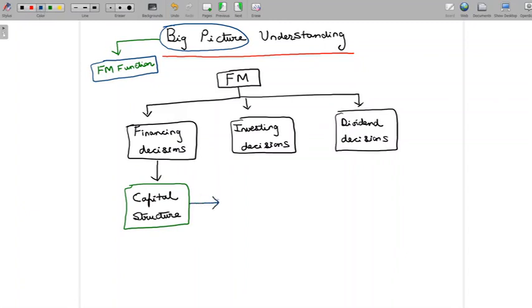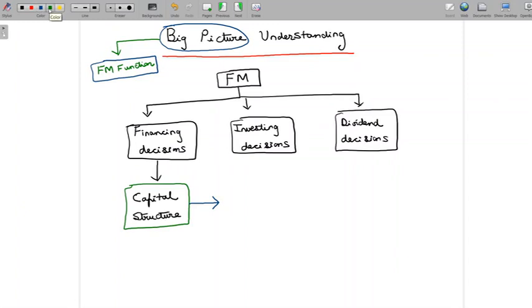Now, in most topics that we have discussed all along, we have always seen that there is a bigger question that we try to answer. So, for instance, in the topic dividend decisions, the main question that we had to answer was, should a company declare dividend or not? Or if it decides to declare dividend, how much of dividend should it declare? So basically, this was the question that we sought an answer to. So now, in capital structure, what is the question that we are trying to answer?